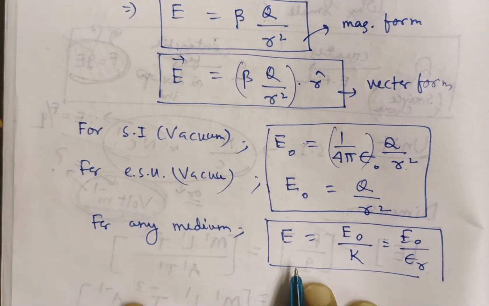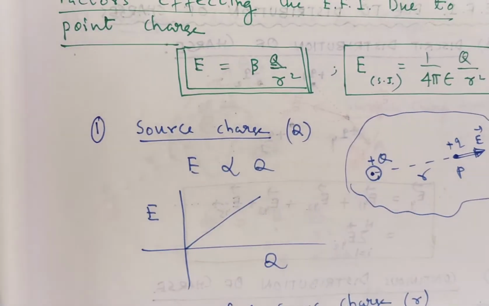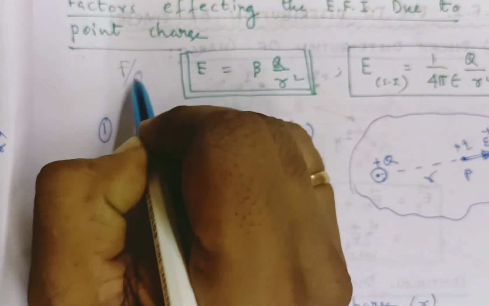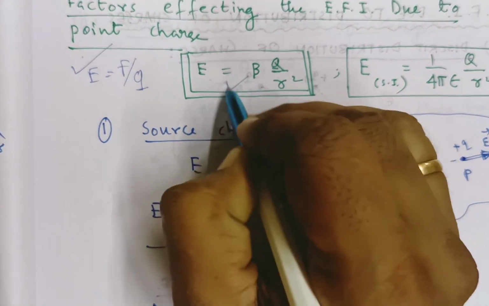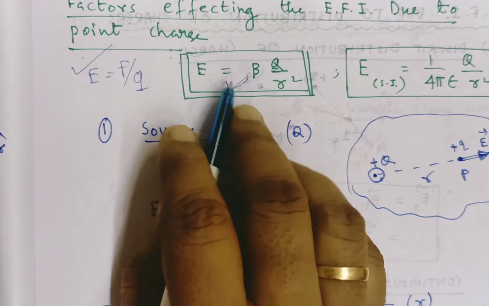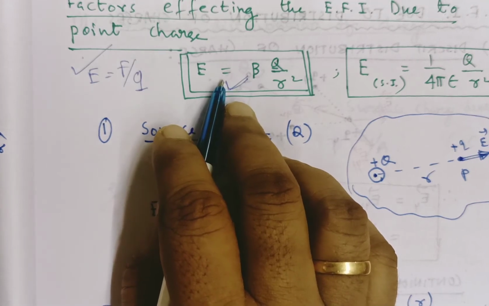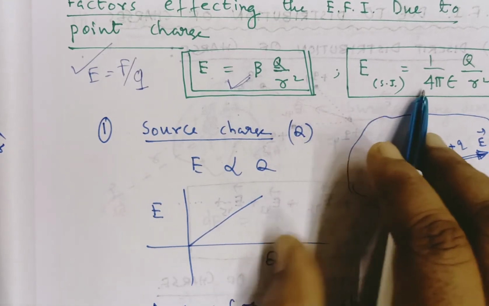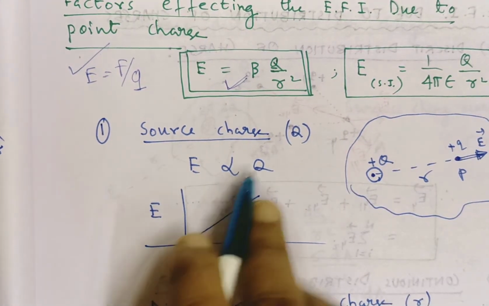Now we have to discuss the results of this formula one by one. This is the formula of electric field intensity due to a single isolated point charge. The general formula is F by q, which is applicable everywhere, but this formula is only valid for a single isolated point charge. You cannot use it in any other case. In the SI system, the formula is 1 by 4 pi epsilon Q by r square.